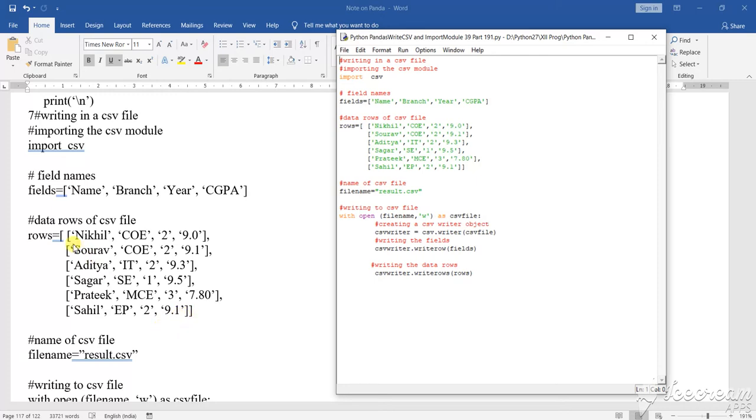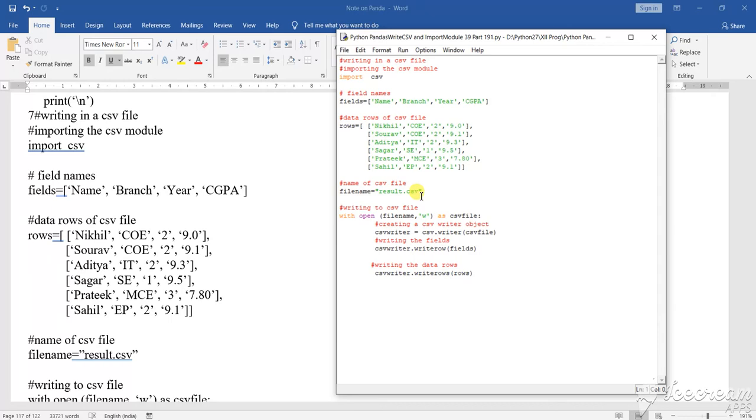And lastly, this bracket which I have opened here has to be closed. You know it from the BODMAS theorem also. The bracket that you open, that bracket must be closed. That is nothing new to say to you. So the bracket is open and the bracket is closed. Now what is the file? File name is result.csv. Clear?